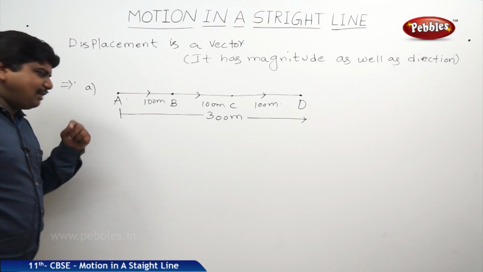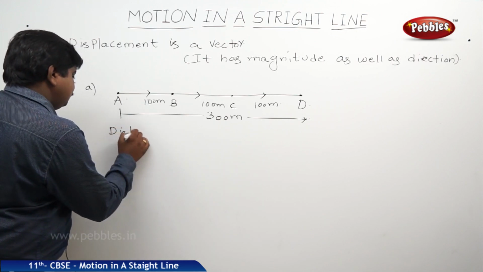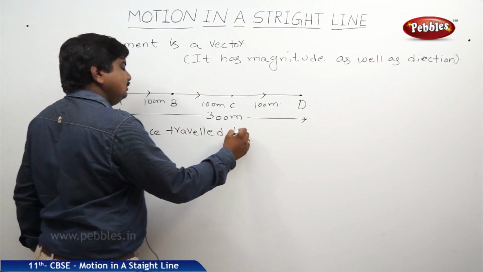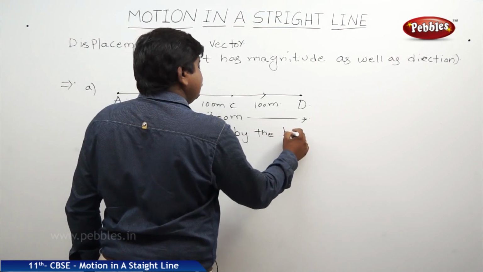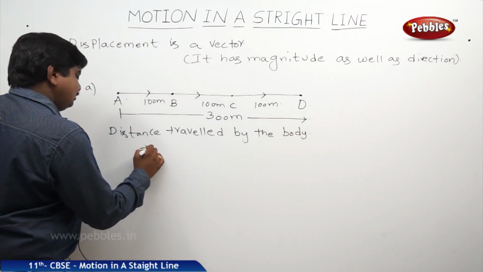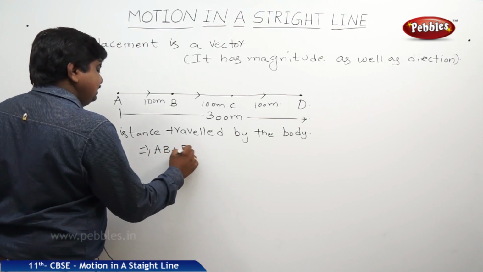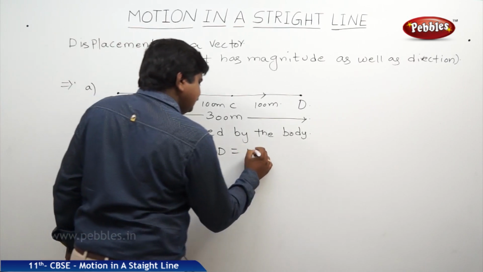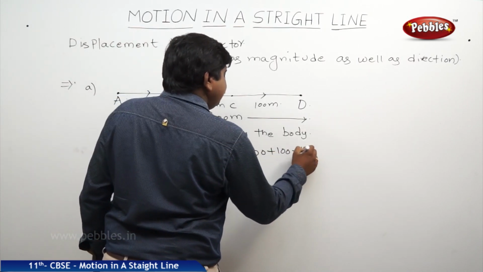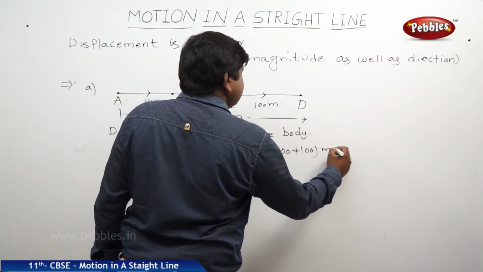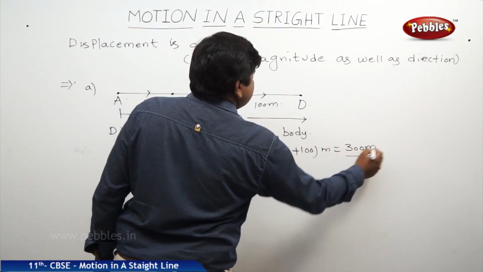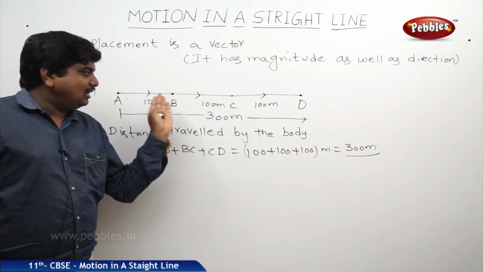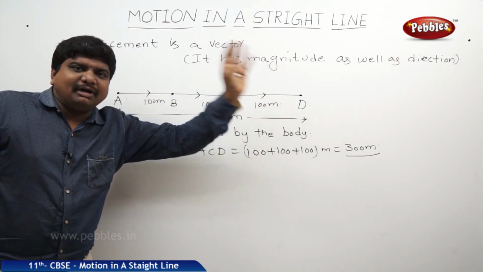What is the distance travelled by the body? Distance travelled by the body is equal to AB plus BC plus CD, that is 100 plus 100 plus 100 meters, equal to 300 meters, because we keep on adding the lengths covered by the body in the given path.